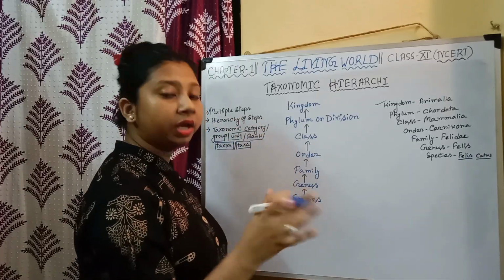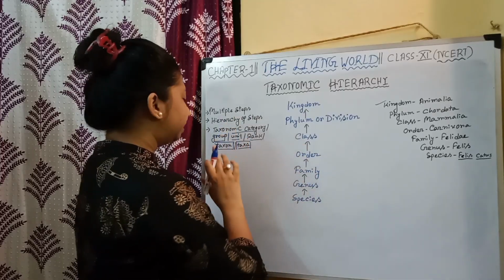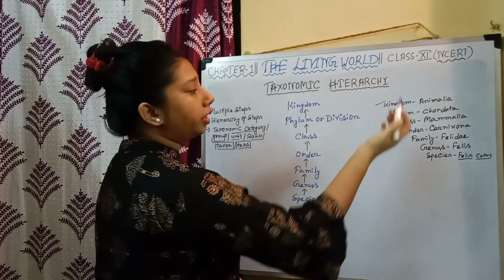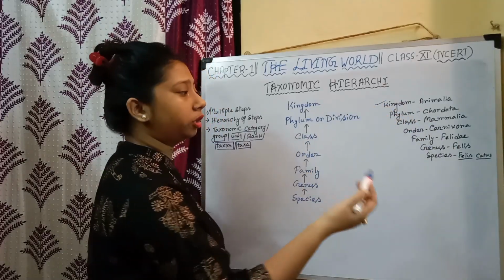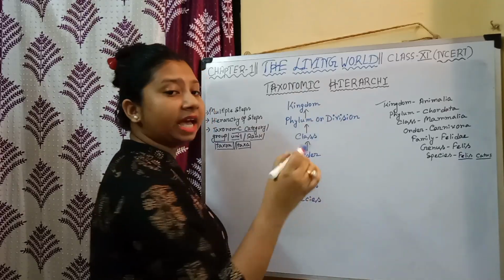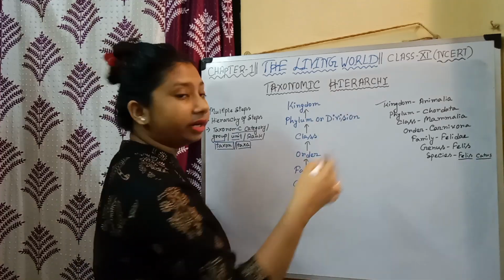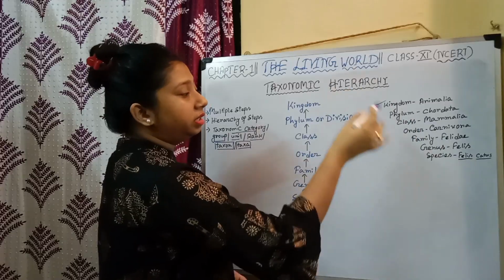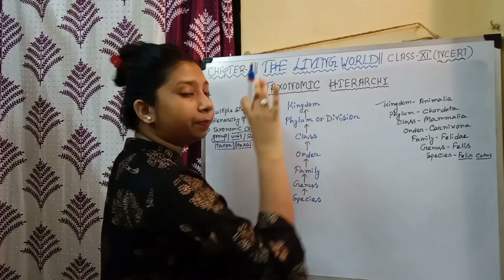Taxa is the plural term, and taxon is the singular term.